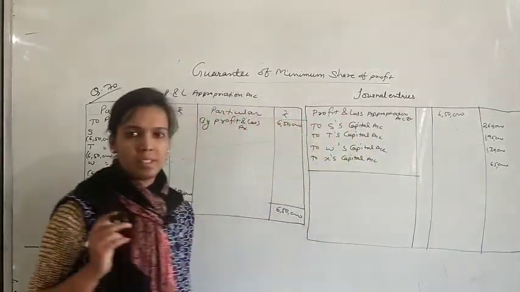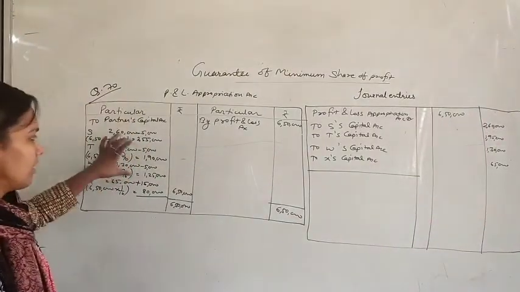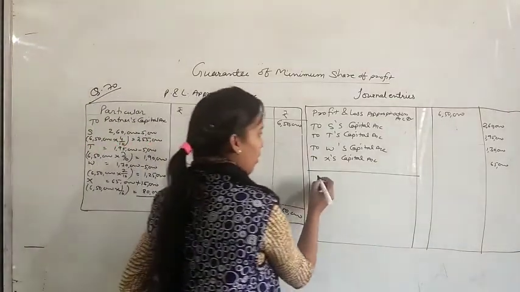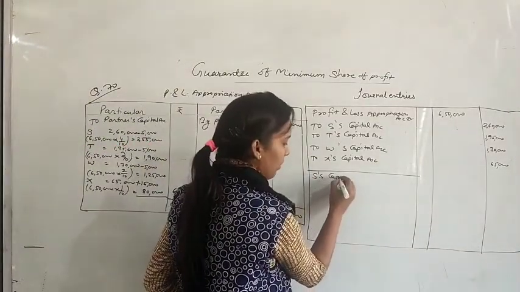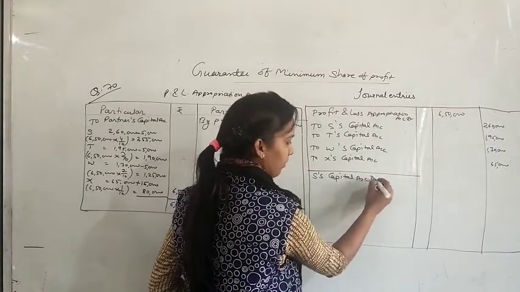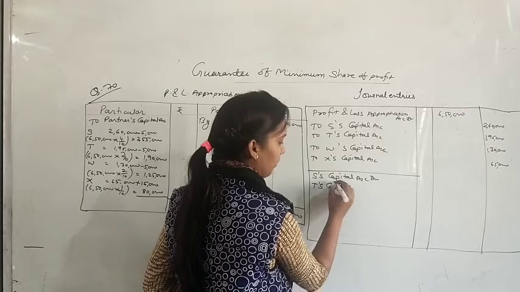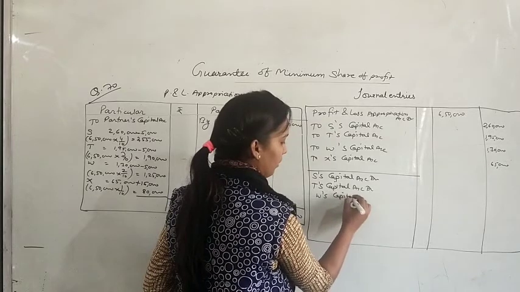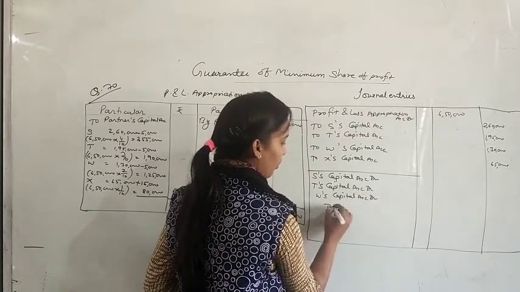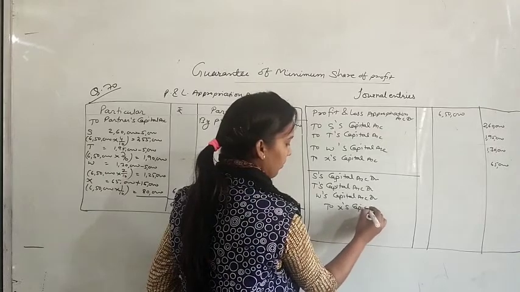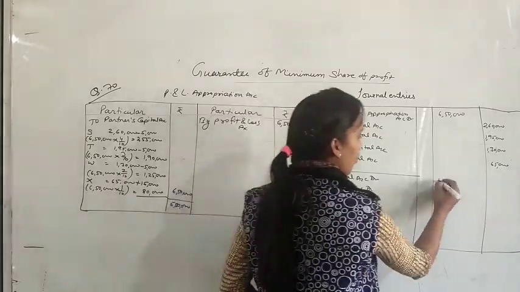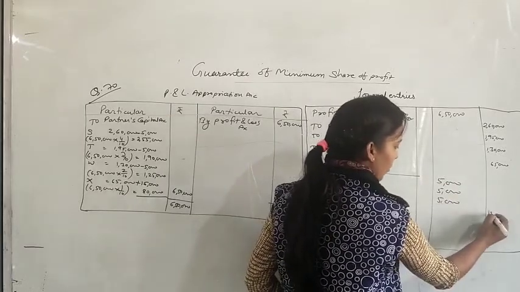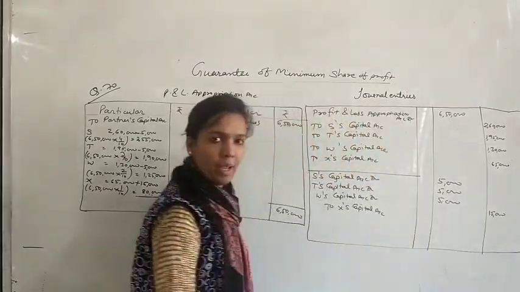Later on we will pass one more entry, that is the sacrifice by all three partners and the profit for the fourth partner. So we will write S capital account debit, T's capital account debit, W's capital account debit to X capital. 5,000 rupees will be given by each partner, and all these means 15,000 rupees is taken by the fourth partner.